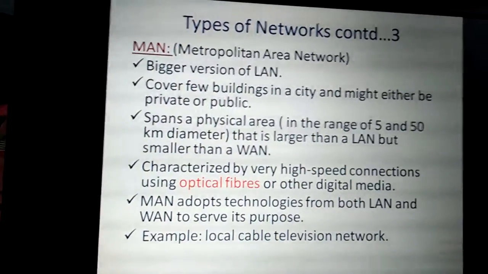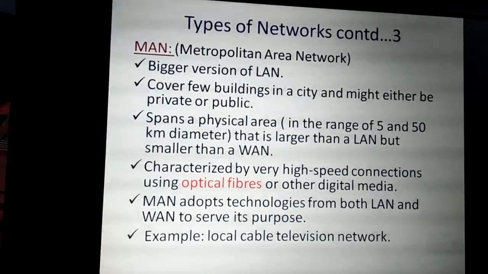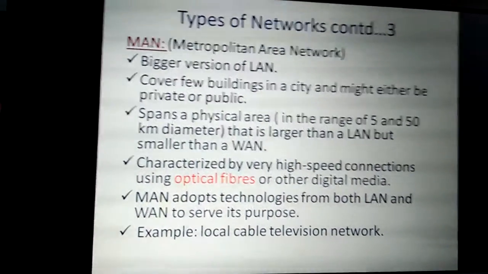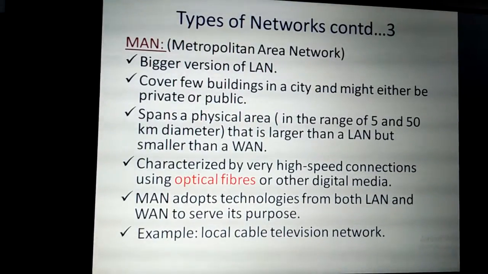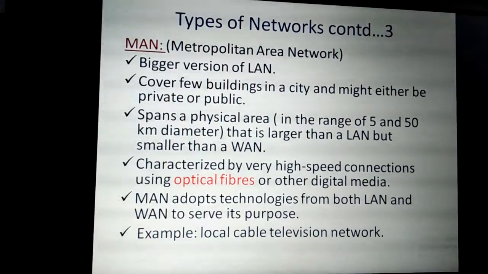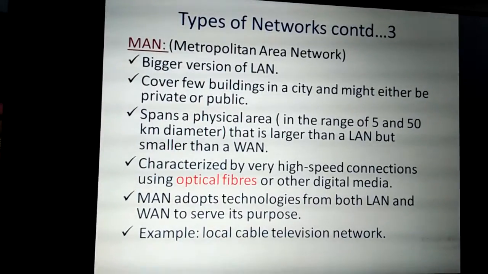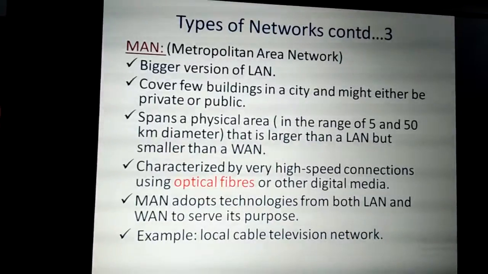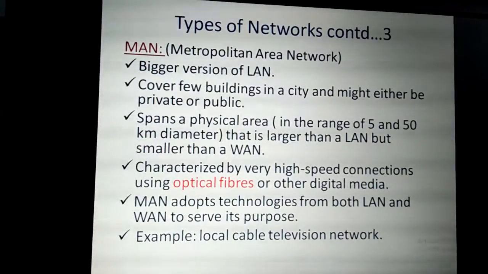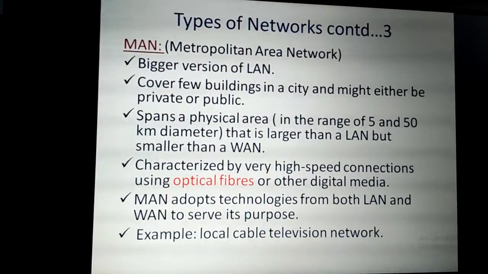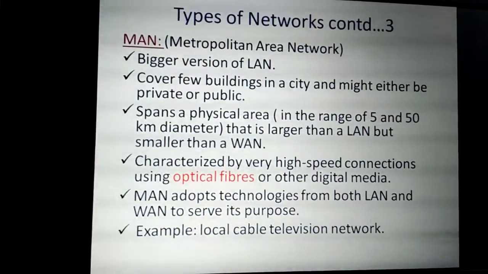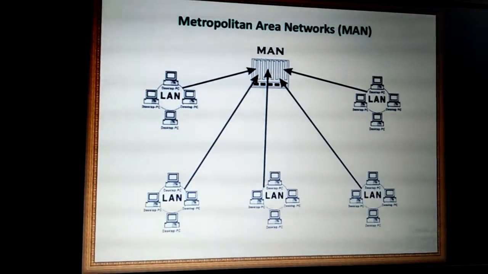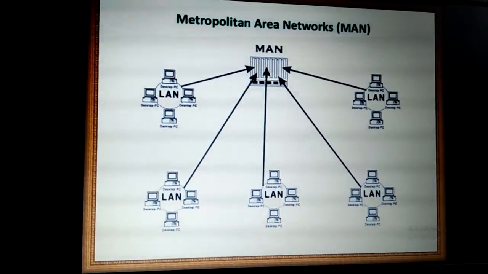It is larger than a LAN, but smaller than a wide area network, because different LANs are going to make a MAN. It is characterized by very high speed connections using optical fibers. So optical fibers or other digital media are going to be used in order to make a metropolitan area network. It adopts technologies from both the LAN and the WAN to serve its purpose. An example for a MAN is the local cable television network, which is the best example for the metropolitan area network.